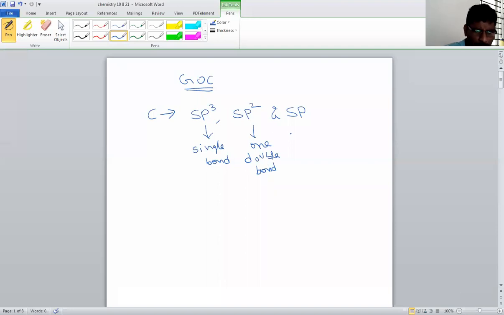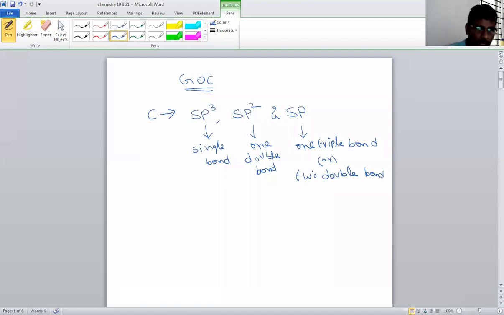Similarly, if the carbon contains one triple bond, or two double bonds, that is sp hybridization of the carbon.